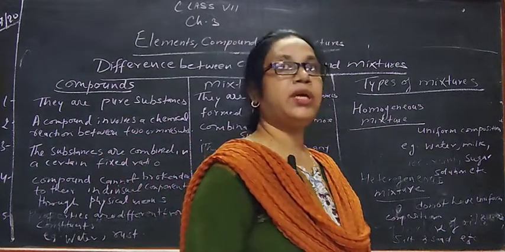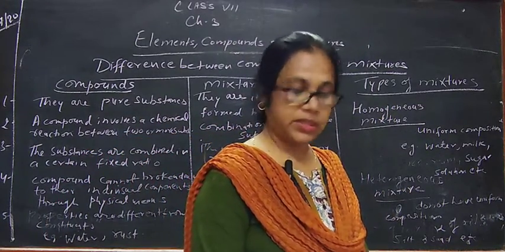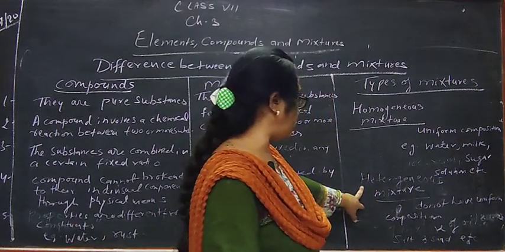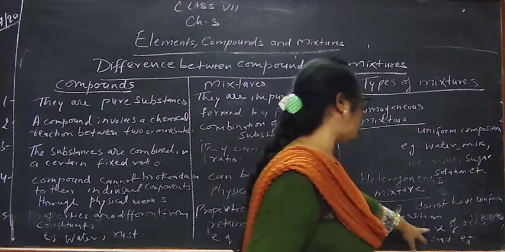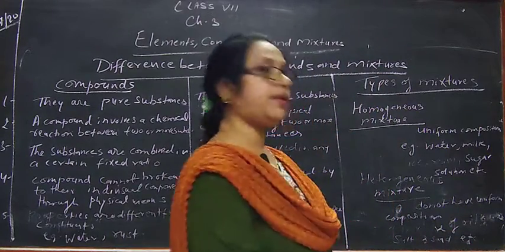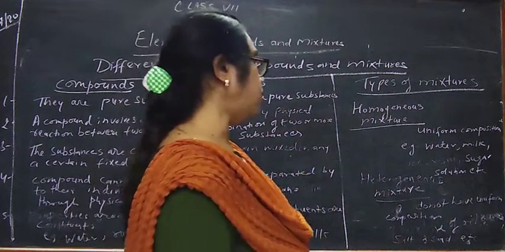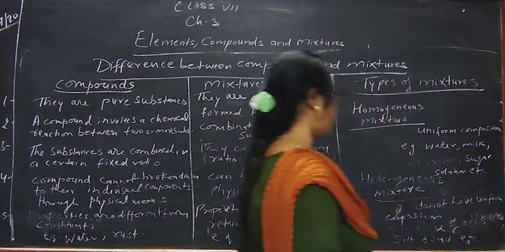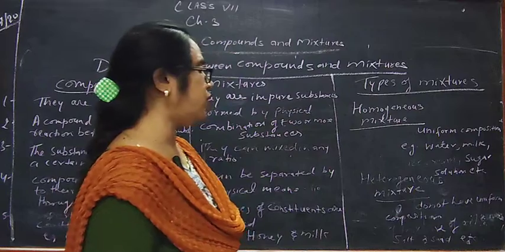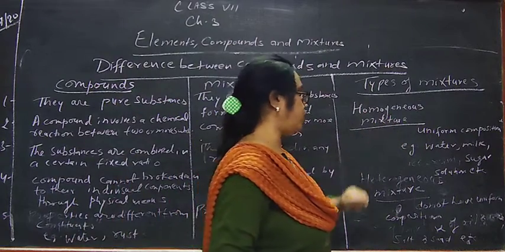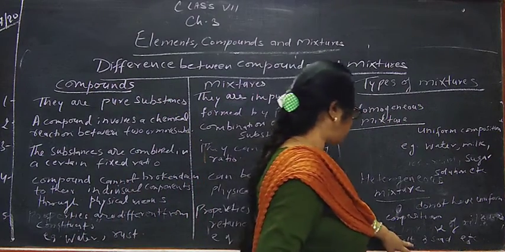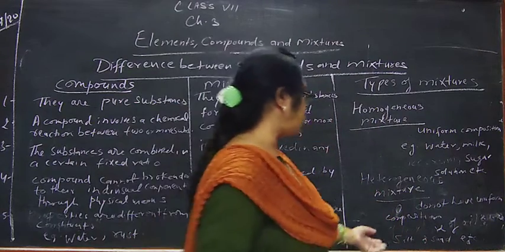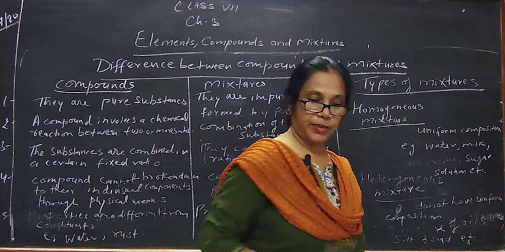And the heterogeneous mixture does not have uniform composition and the components can be seen separately. For example, mixture of oil and water. Oil and water के mixture में आप oil को देख सकते हैं, ऊपर एक लेयर होती है ऑयल की और water उसके नीचे होता है. So in this mixture, oil and water are not mixed uniformly. And the mixture of salt and sand. In the salt and sand mixture, you can see the salt and sand separately.